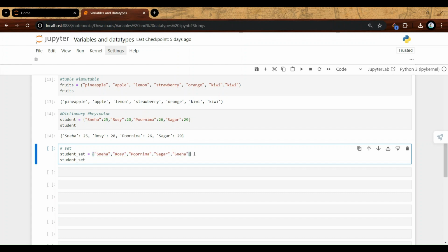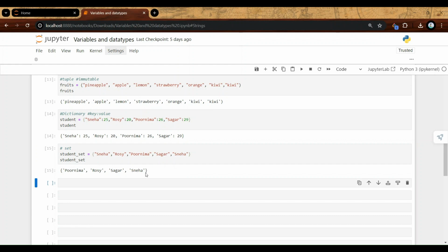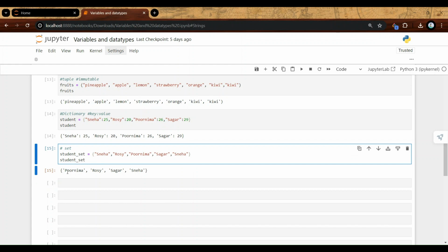One more interesting thing about a set is, if you notice, I've given duplicate values in it. I have Sneha repeated. Now let me run this and see if it prints the duplicate value. Well, it does not. The other interesting thing we have noticed is, in my set I started by giving the name Sneha first, and this is my order. But when I run it, the order is not maintained. The order keeps changing. Let's run this again and see if some other name comes first.